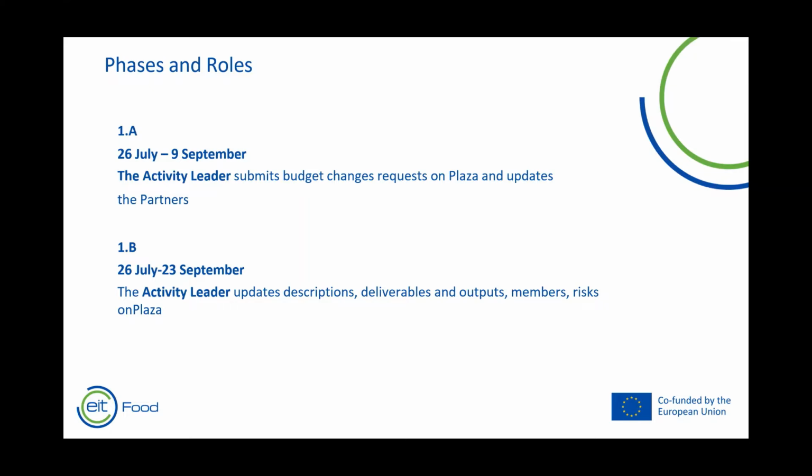For partnership changes, you need to verify that all the partners that are involved in your KAVA are active EIT Food partners. So you may check this on Plaza, and if you have further questions, you should contact your regional partnership support manager. This phase 1A goes from the 26th of July to the 9th of September, as we mentioned before.